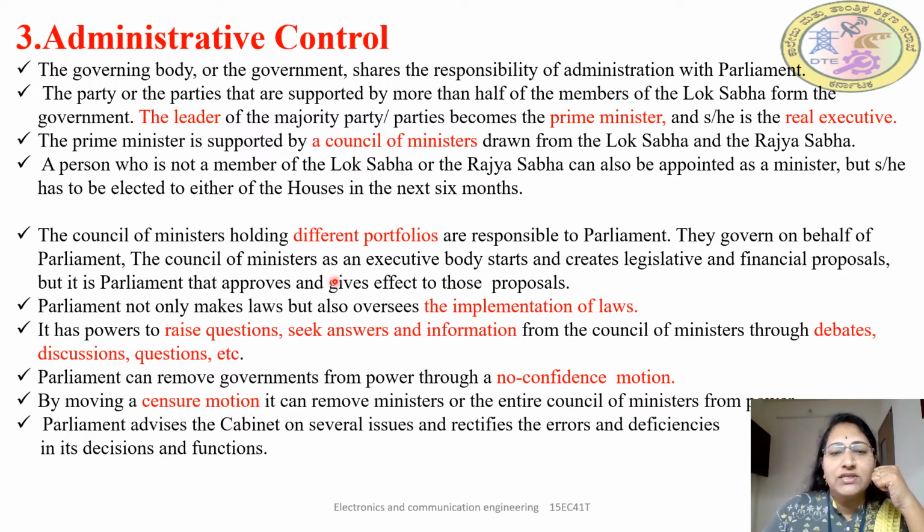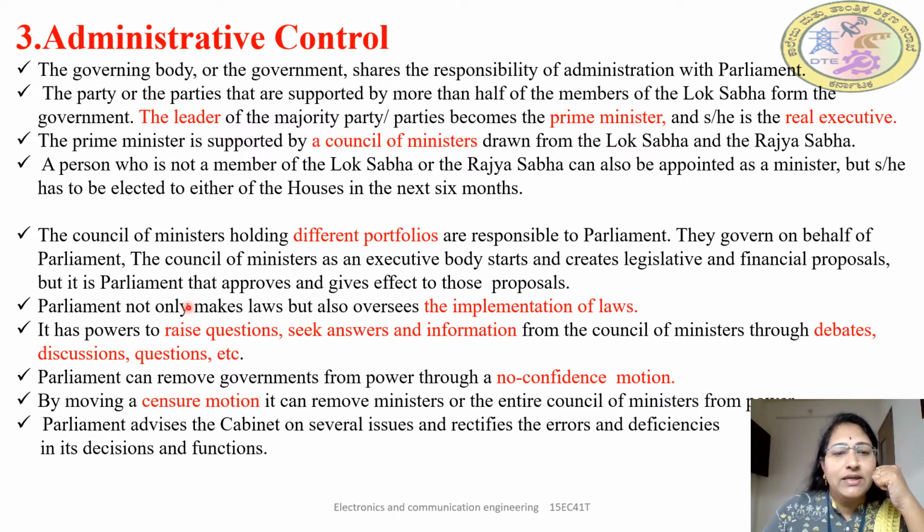The Council of Ministers as an executive body starts and creates legislative and financial proposals. So mainly the Council of Ministers have the power of making laws, the legislative power we have studied, and also they have control over the financial matters, financial proposals.